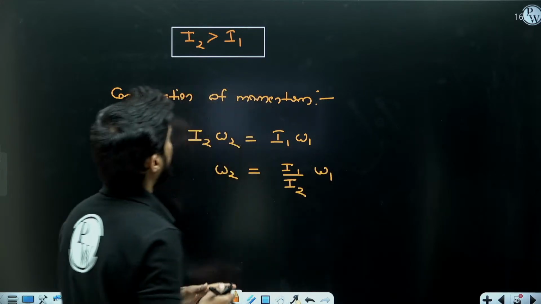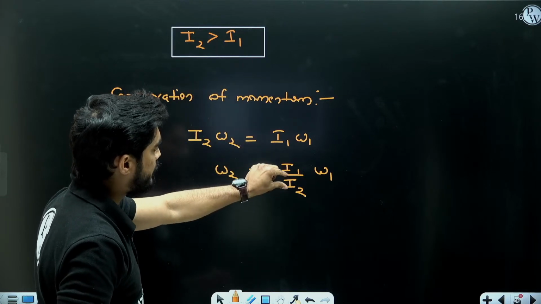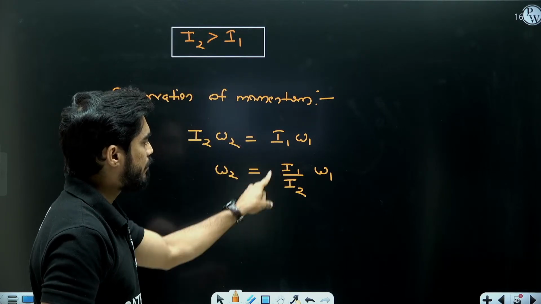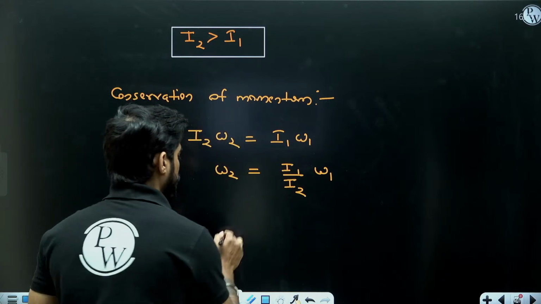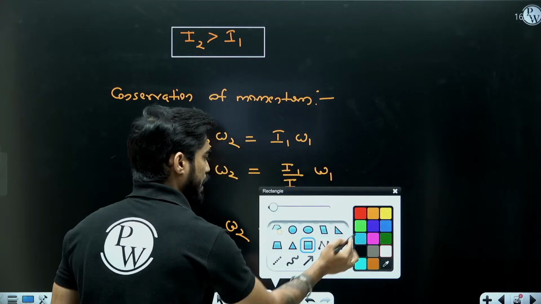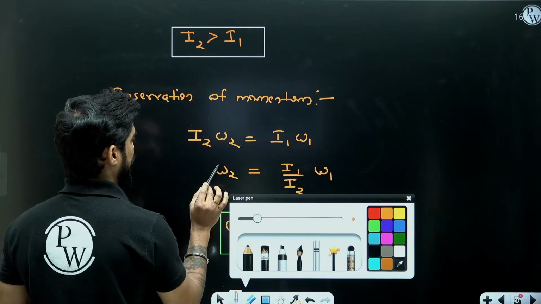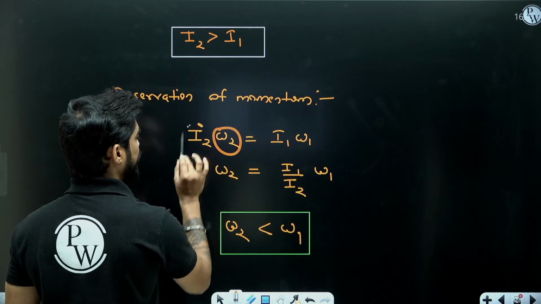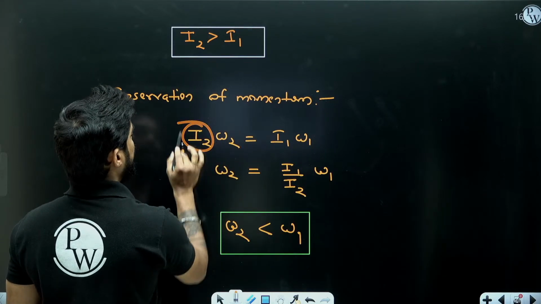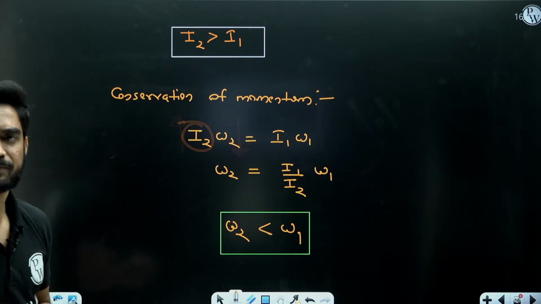Now beta, I2 is greater than I1, or I1 is less than I2. So this value is less than 1. So you can say that omega 2 is less than omega 1. In simple words, you can say that omega is inversely proportional to I. So if I is increasing, omega is decreasing, right?